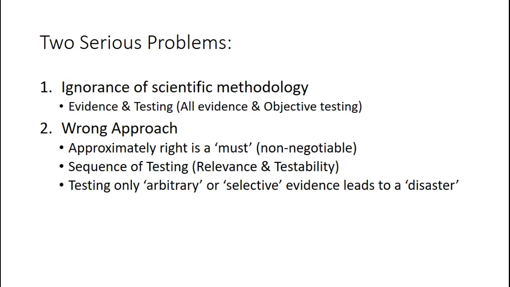The bigger problem, which also gets into the first problem we are referring to, is that the majority of them, almost all of them, are testing only an arbitrary or selective set of astronomy evidence. And naturally, this is leading to a disaster.